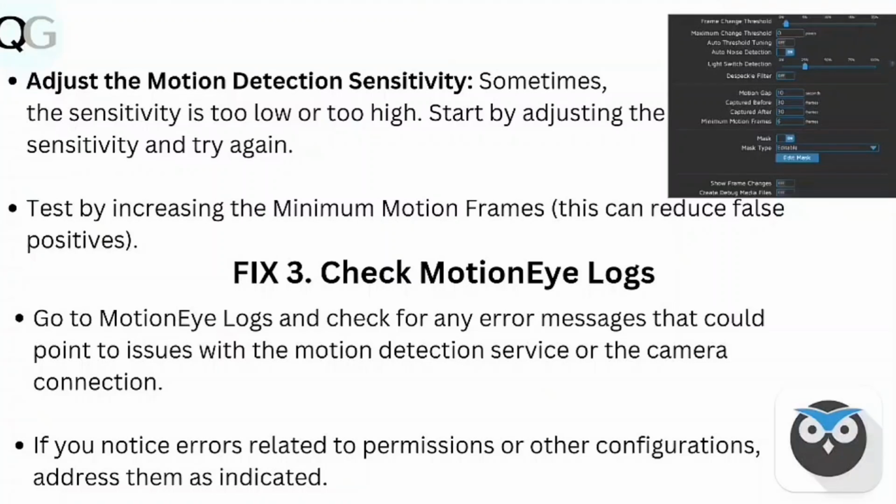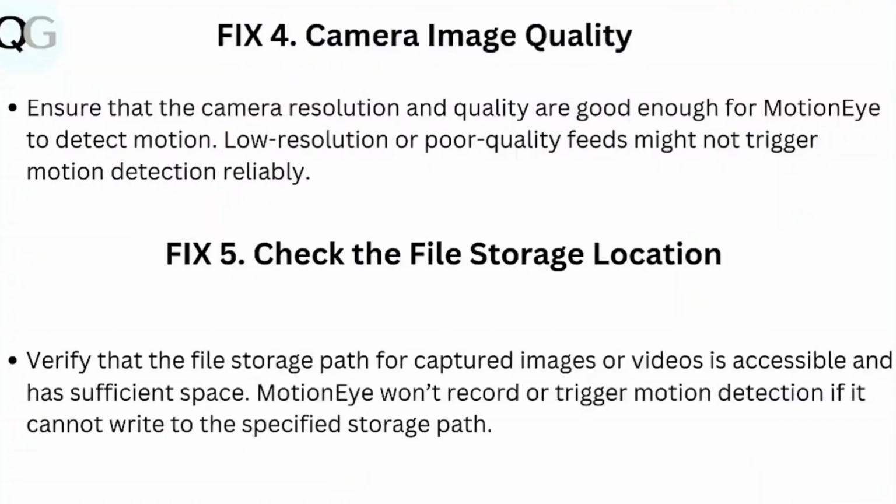Step 3. Check MotionEye logs. Go to the MotionEye logs and check for any error messages that could point to issues with the motion detection service or the camera connection. If you notice errors related to permissions or other configuration, address them as indicated.